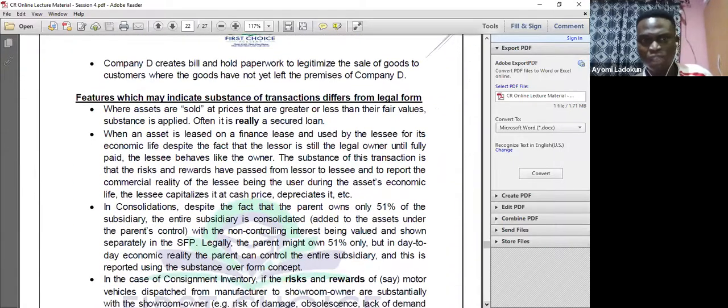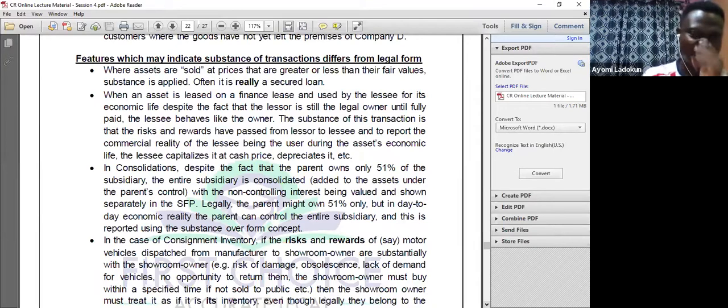Okay. So let me now take you through features which may indicate that the substance of a transaction differs from its legal form. Number one, where assets are sold at a price that is greater or less than their fair values, substance is applied. Sometimes it might be a secured loan. So if the fair value of an asset is 5 million naira and I want to sell it to you, why am I selling it at an amount higher or lower? If you are my related party, I might sell it to you at a lower amount. Something I'm supposed to sell at 5 million, but because you have influence over me.